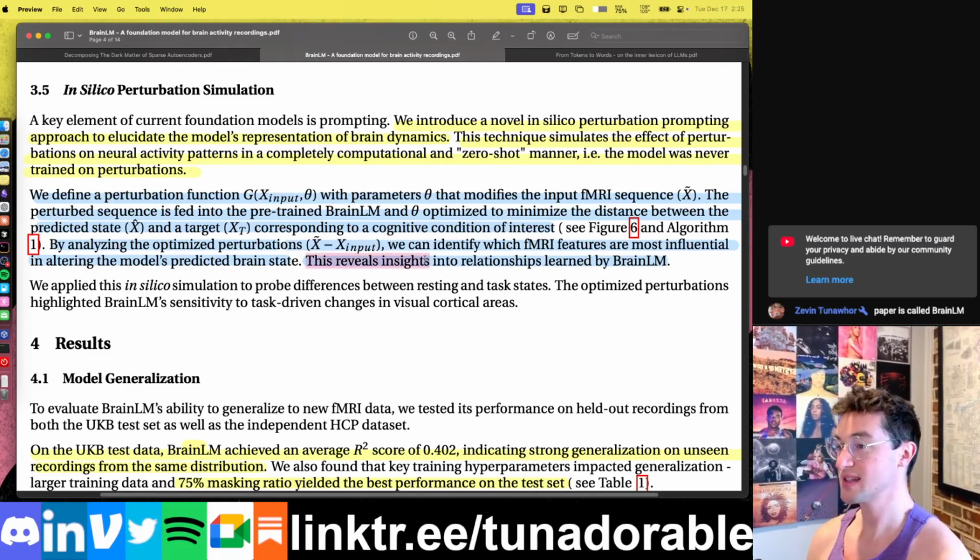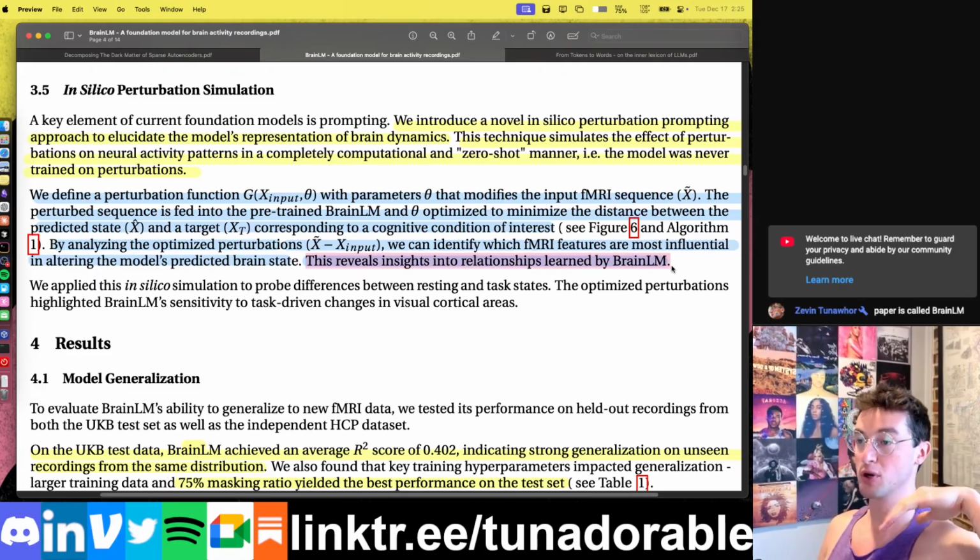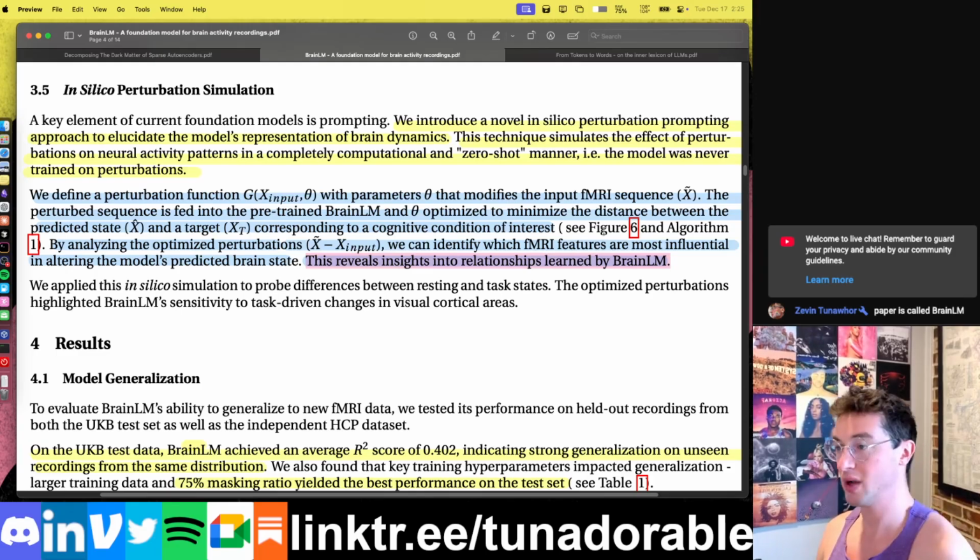So this doesn't actually reveal the data itself. This reveals insights into relationships learned by BRAINLM, because BRAINLM is powerful, right? It can predict future brain states, and it can predict all of these metrics like age and depression and whatnot. But by doing this perturbation setup, we can actually learn what features, what insights the BRAINLM itself has learned, right? So we can tease out what it has learned.